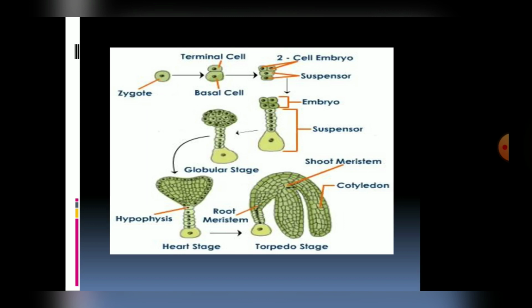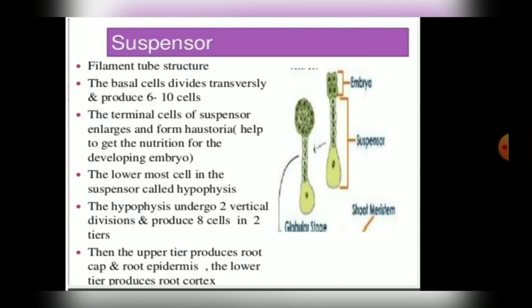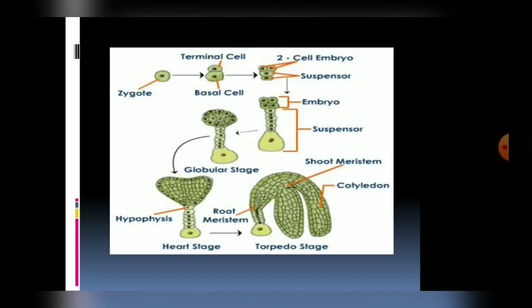The basal cell will divide by transverse plane only, by mitotic divisions once, twice and thrice, and will form a long suspensor. The lowermost cell will become large and is known as the haustorial cell, which will absorb nourishment, while its upper cell will form the hypophysis. The hypophysis undergoes two vertical divisions and produces 8 cells, which will give rise to the root cap and root epidermis, and further they will produce the root cortex.